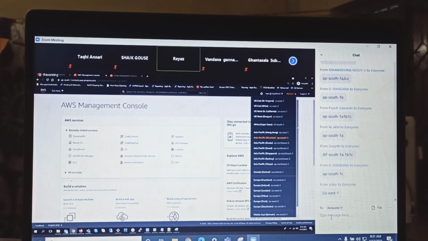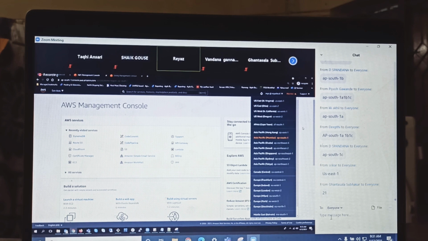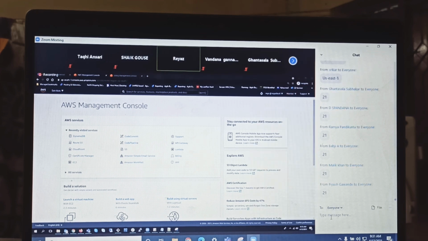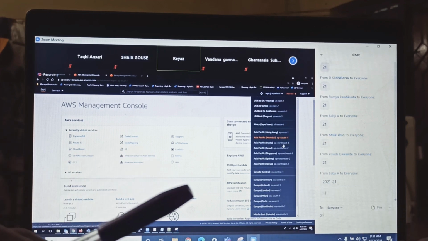No one will ask you how many regions there are, but it is good for your information to know about this. How many regions are there at the moment? Twenty-one are there. Keep this in mind. So here in 2021, you have 21. Maybe in 2022, 22. I don't know. Maybe. Good. You understand the regions, right?